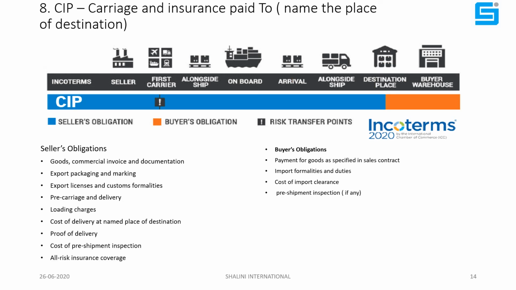Now we will learn the CIP. You must be wondering that the blue bar and the saffron bar are the same as CPT. Then what is the difference? Definitely, the question will arise in your mind. Both are the same, CPT and CIP, but in CIP, the additional insurance cost will be borne by the seller.